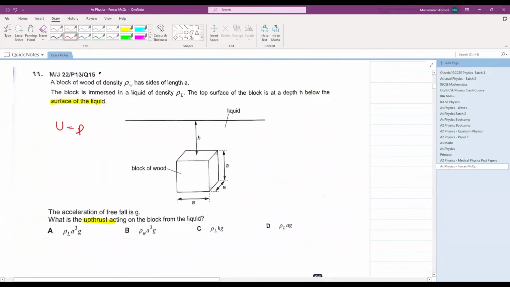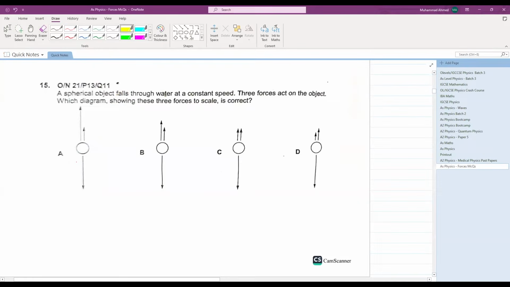Upthrust is the density of the liquid, that is rho L, into the gravitational field strength into the volume of the object, that is A into A into A. So the upthrust comes out to be rho L g A cube. Which answer is this? A is your answer.